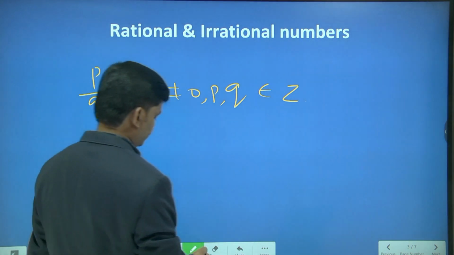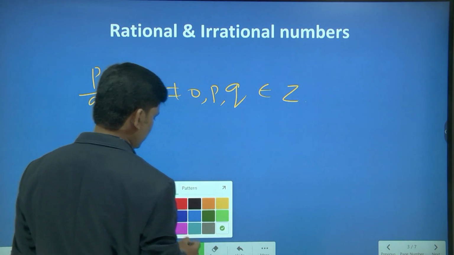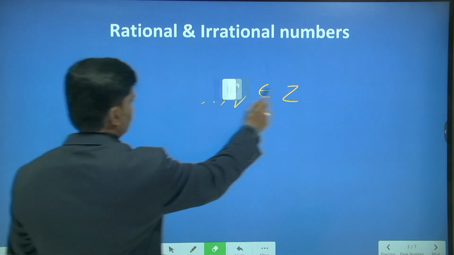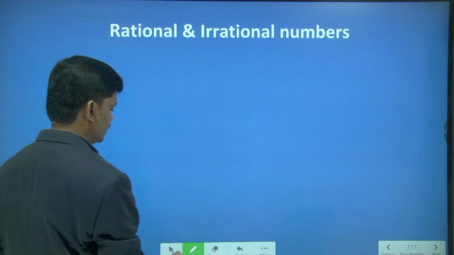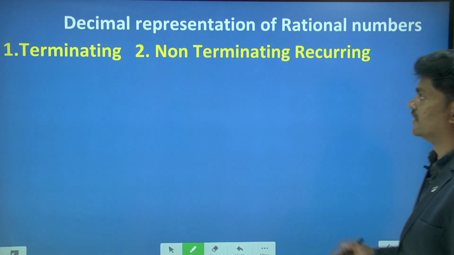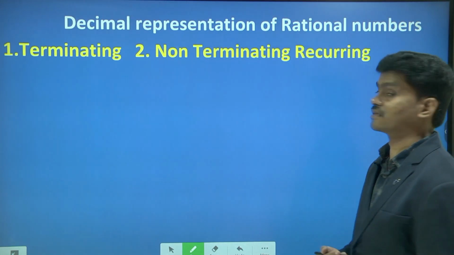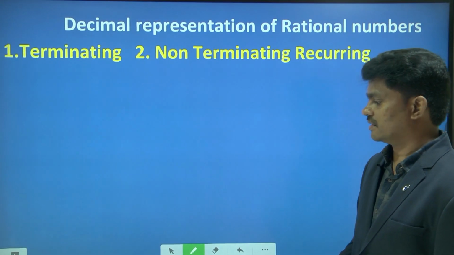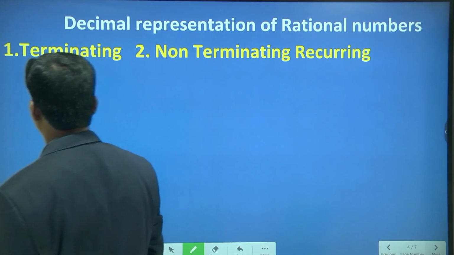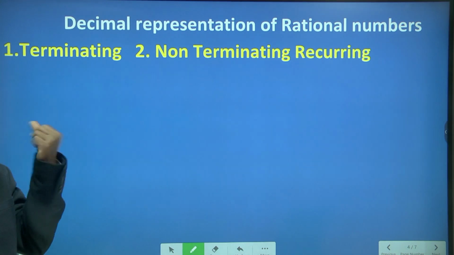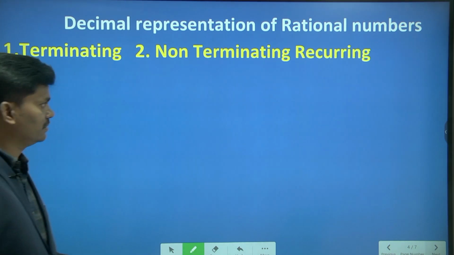So now, terminating and non-terminating, some different types of expressions in the rational numbers we will see now. So, decimal representation of rational numbers. What is the decimal representation of a rational number? A rational number can be expressed in the form of P by Q, Q not equal to 0, and P comma Q are integers, right?